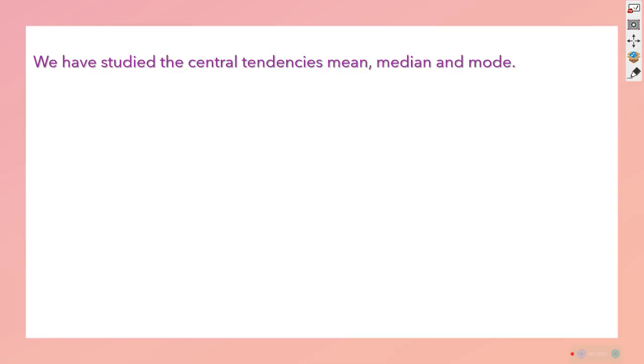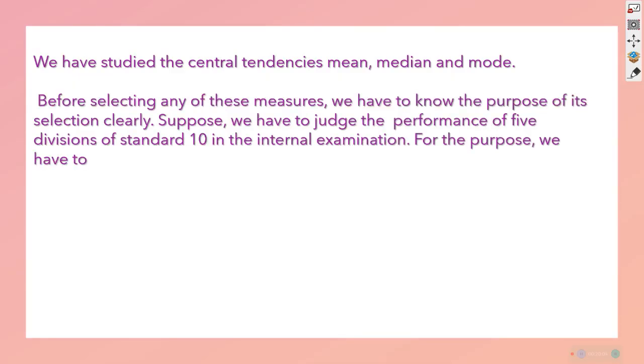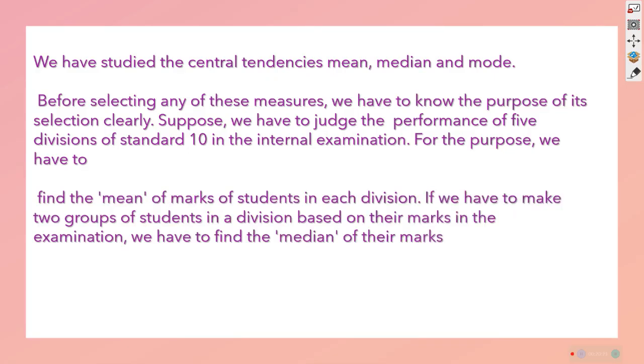So we have studied the central tendencies, mean, median and mode, and we also understood that before selecting any of these measures we have to know the purpose of the selection. Suppose we have to judge the performance of 5 divisions of a standard in the external and internal examination. For both purposes we have to find the mean of marks of the students in each division. To judge the performance of 5 divisions, we need the mean. Performance measure कर रहे तो हमको mean चाहिए.